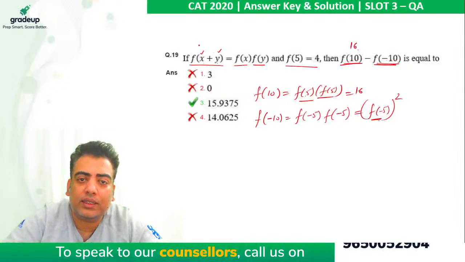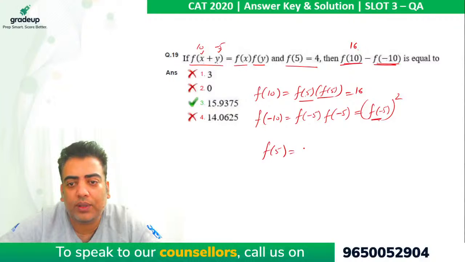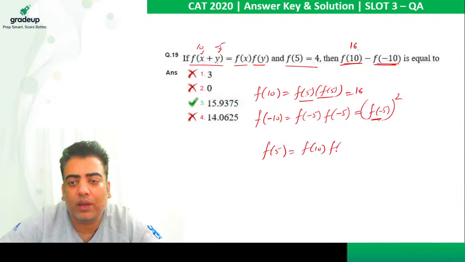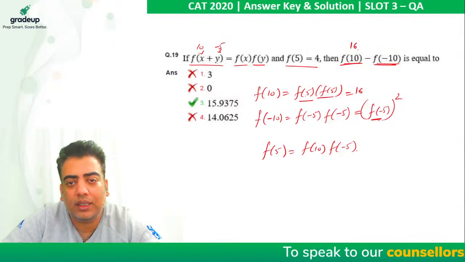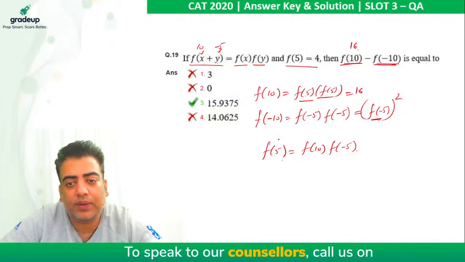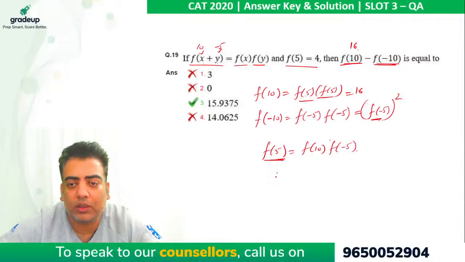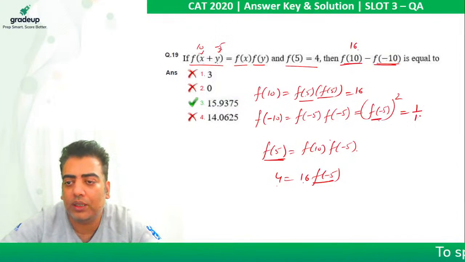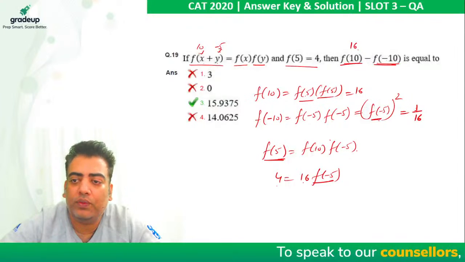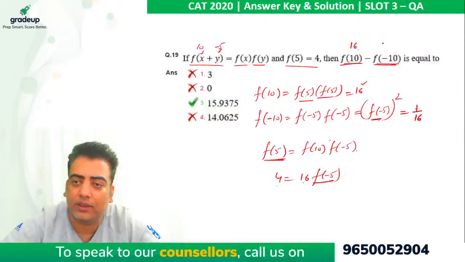Now if I take x as 10 and y as minus 5, it gives me f(5) equals f(10) into f(minus 5). So I am taking one as 10, the other as minus 5. 10 minus 5 is 5, and here f(10) and f(minus 5) will occur. f(5) we know is equivalent to 4, f(10) is 16. So f(minus 5) comes out to be 4 by 16, which is 1 by 4, whole square, which is 1 by 16. And the value of 1 by 16 was required, which should be subtracted out of 16.